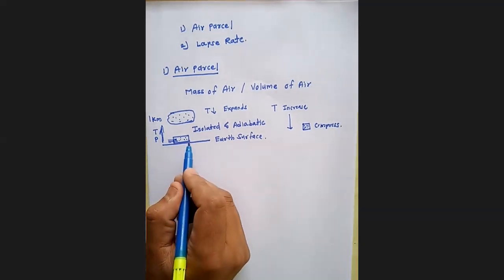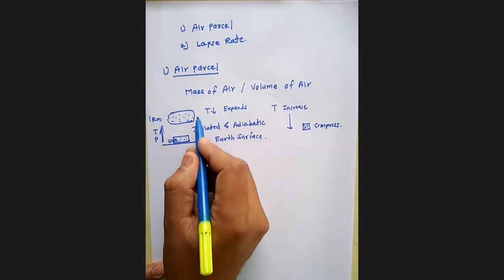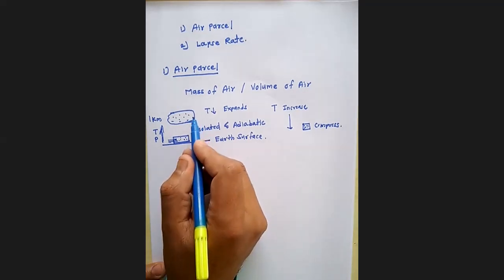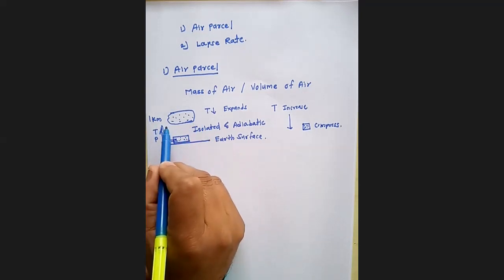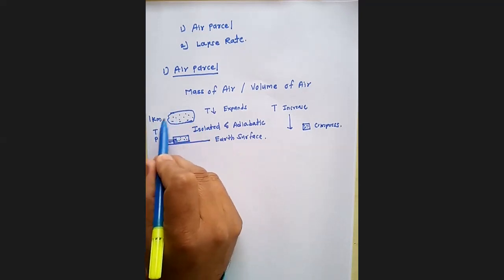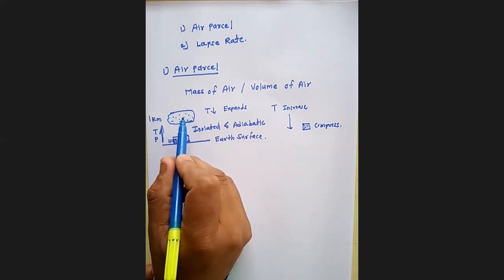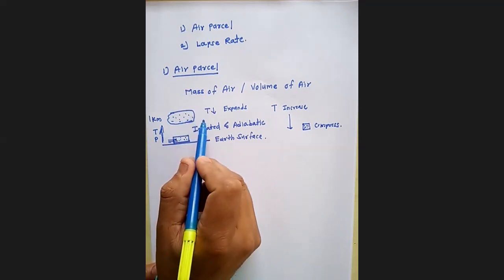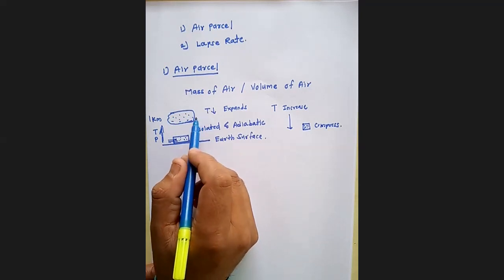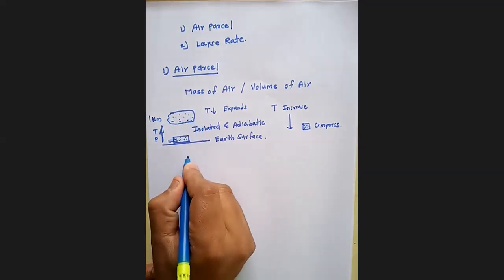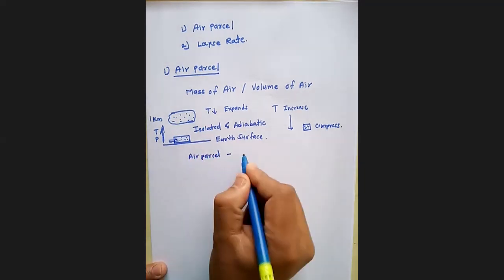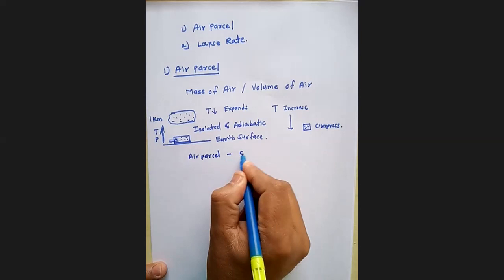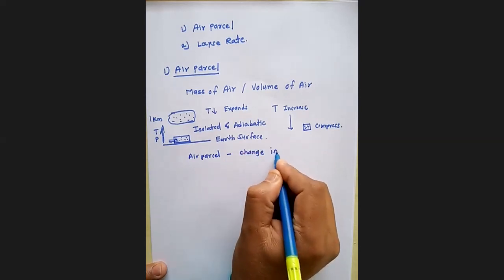When this air parcel moves in the upward direction from the Earth's surface, here we are considering 1 kilometer, then it expands due to the fall in temperature. Hence, the air parcel shows change in size.